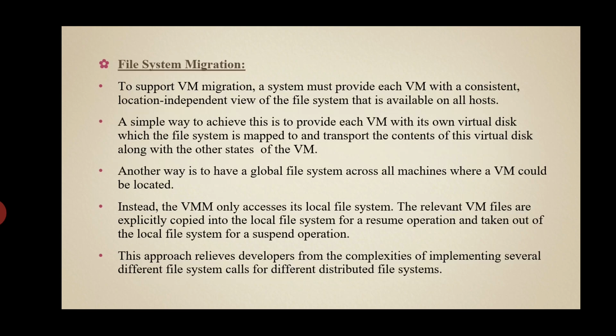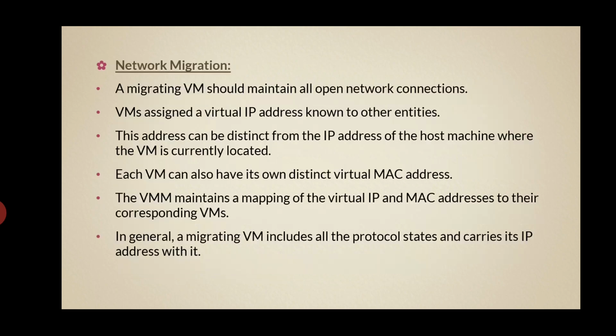People often move between a small number of locations such as their homes and offices. In these conditions it is possible to transmit only the difference between the two file systems at the suspending and resuming locations. This technique significantly reduces the amount of actual physical data that has to be moved.